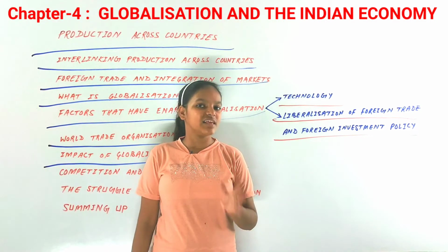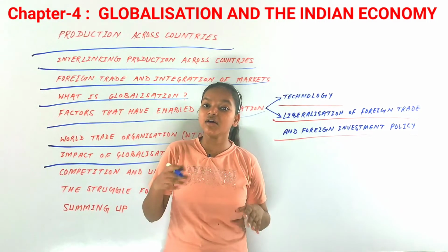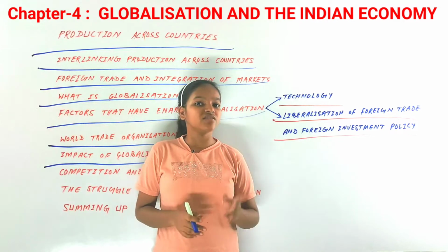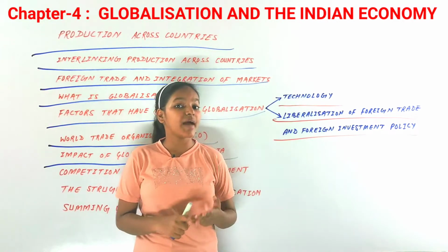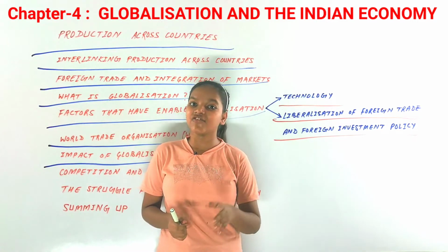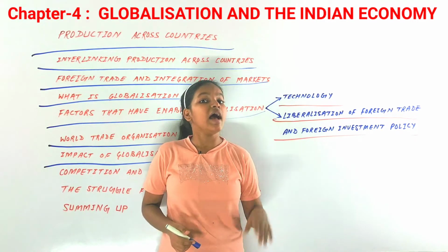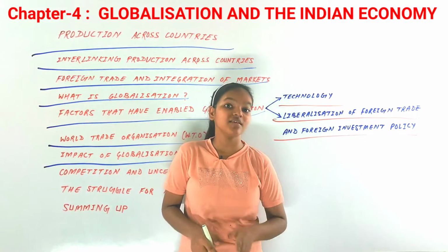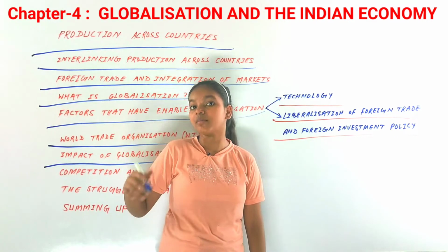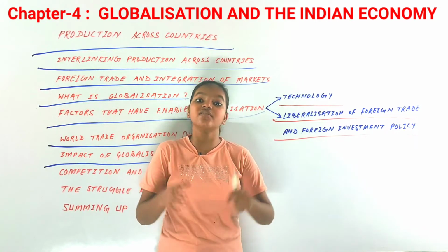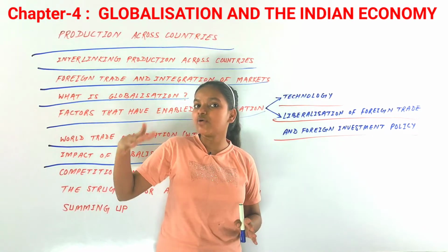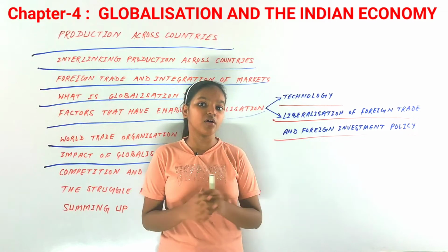Firstly, MNCs are coming to India, setting up in India. Generally they're interested in soft drinks, fast foods, banking in urban areas, and electronics. After that they have also created new job opportunities in these sectors, and the small producers supplying raw materials to those MNCs are also benefiting from them.